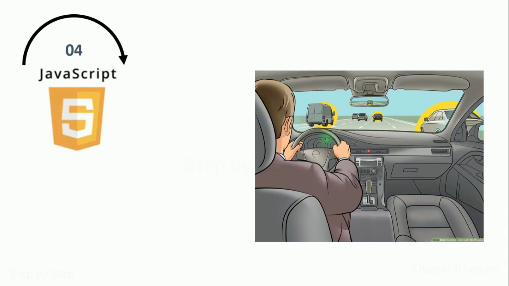Here I have this picture of a car. When you want to start the car, you are telling the car I want to start. Maybe you are pressing a button. For that we write JavaScript code. If you want to stop the car, we write JavaScript code for that. For cars you are not writing it, I'm just taking an example. When you are creating a website, for all the interactions, we are going to write JavaScript code. JavaScript plays a very important role to add interactivity to your website.